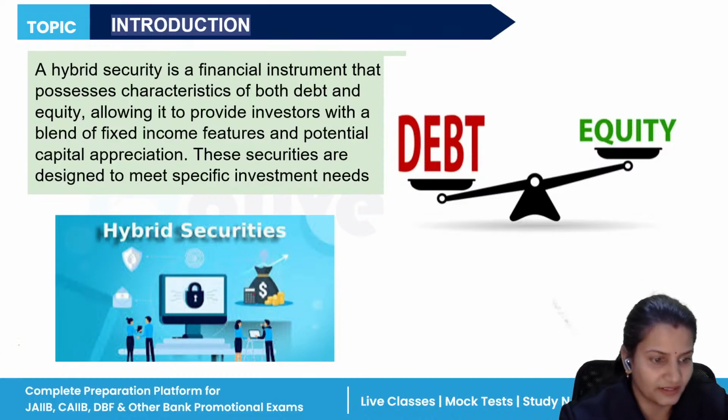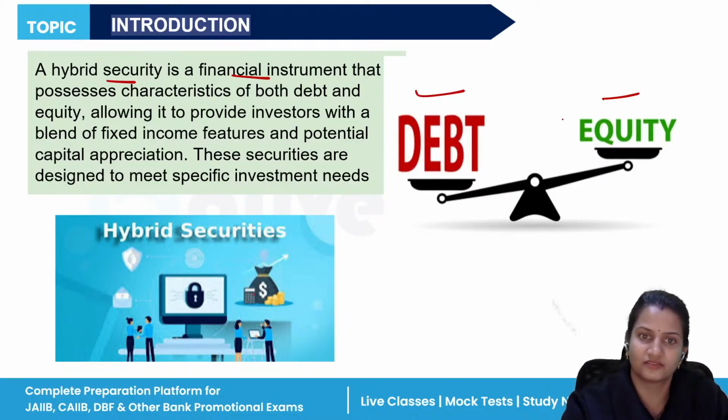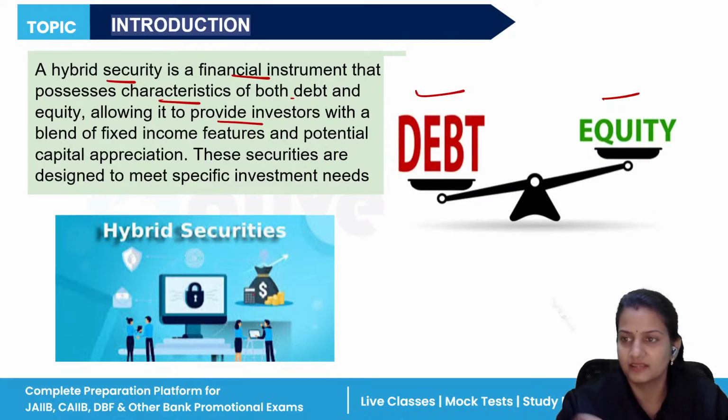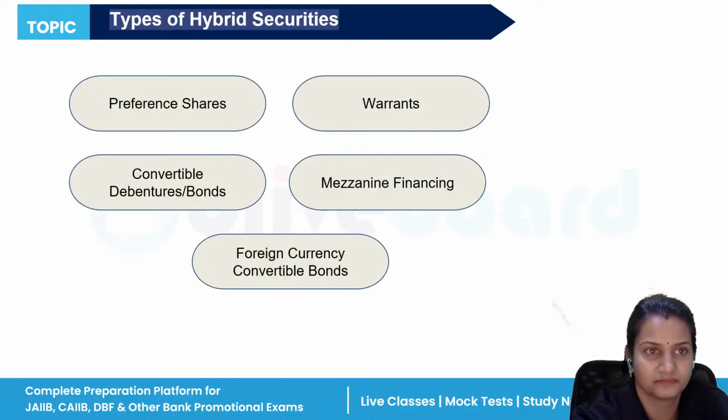Now let's go back to our syllabus, that is hybrid finance. A hybrid security is again a financial instrument which possesses both characteristics, one of debt and the other of equity. So it includes the features of both debt and equity. It provides investors a blend of fixed income, and these securities help investors meet their investment needs. Am I clear with this basic definition of hybrid finance?